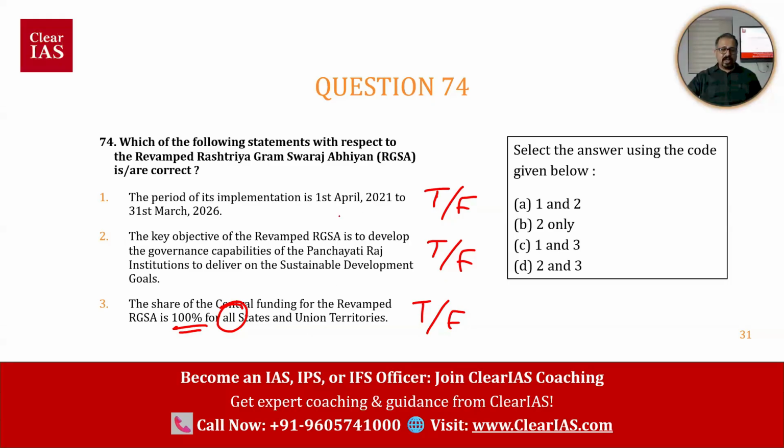Now, these are also date-based and number-based questions. Again, the chance is that these may also be false. But I'm not making any guarantee. I'm saying probability. The chance is there. But there can be exceptions to this rule. Now, with respect to this question, what do you think, online and offline students? Which statements are correct?